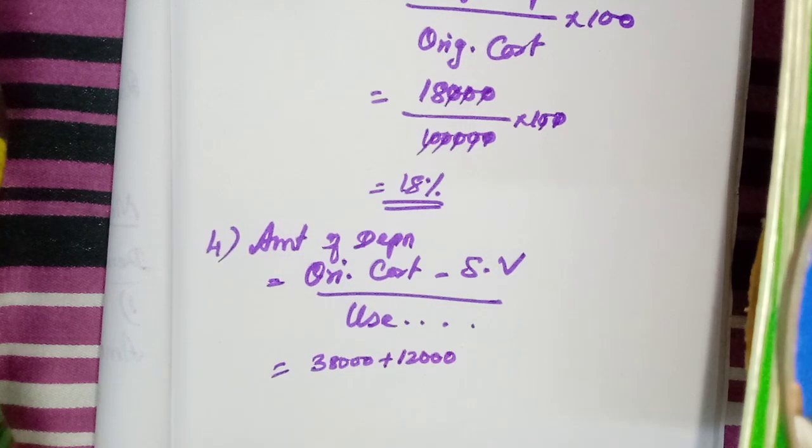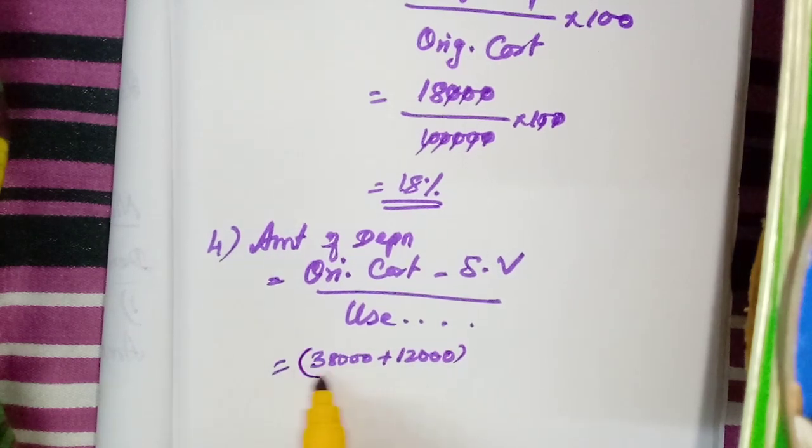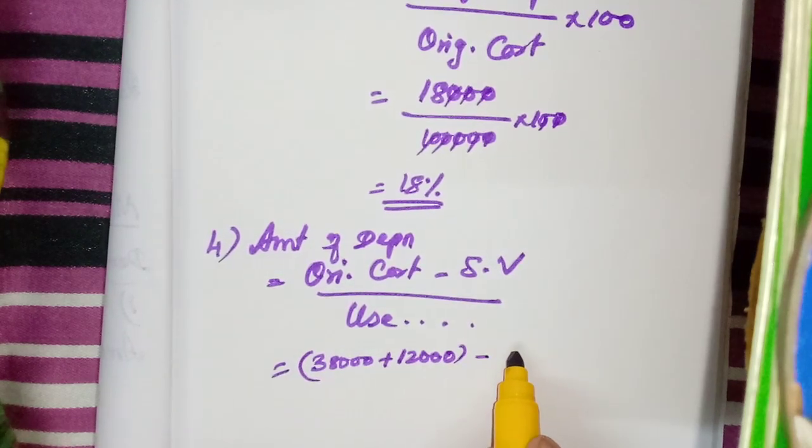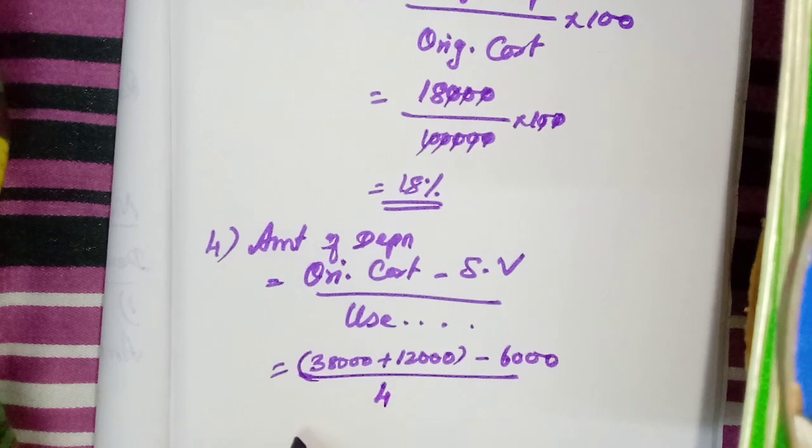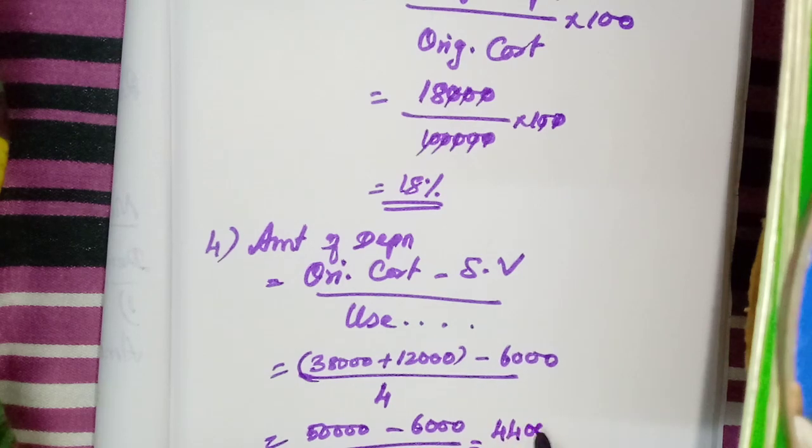Now, original cost minus scrap value 6,000 divided by useful life 4 years. So 38 plus 12, 50,000, minus 6,000, divided by 4. 50,000 minus 6,000 is 44,000, divided by 4. So 11,000 is the amount.